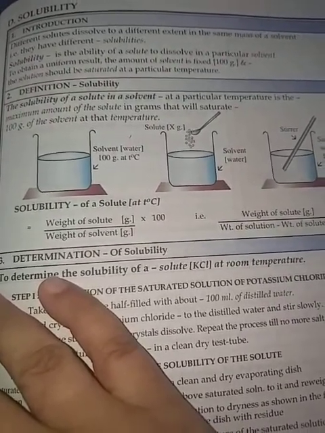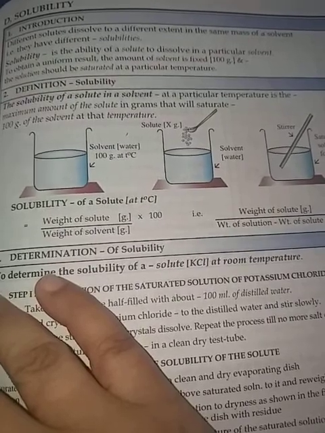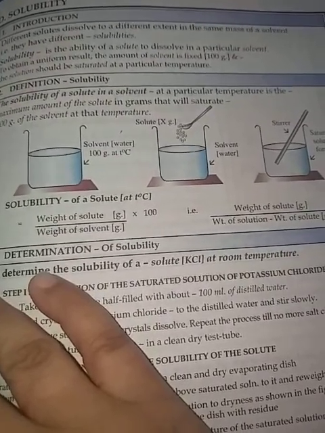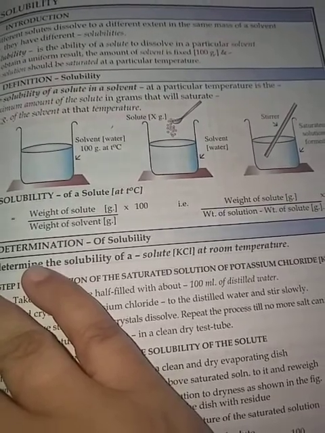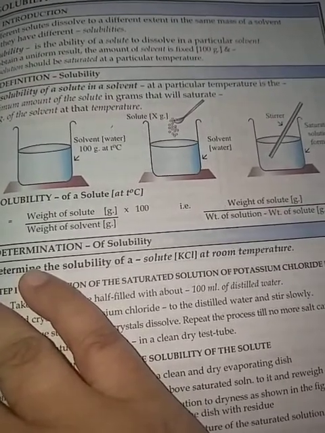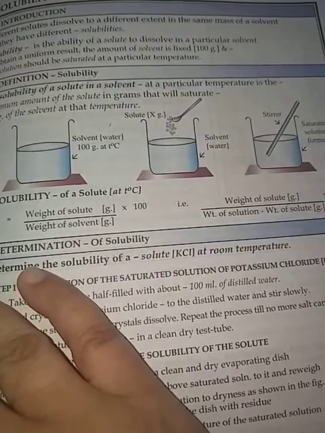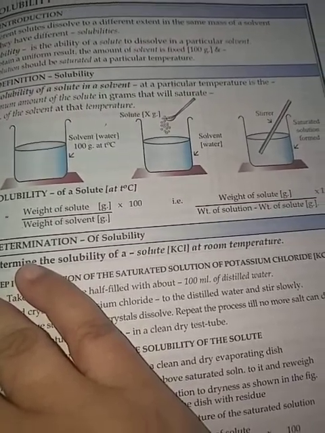Suppose we have taken 2 glasses full of water and we want to dissolve salt and sugar in them. It is not necessary that equal amounts of salt and sugar are required to make the saturated solution.